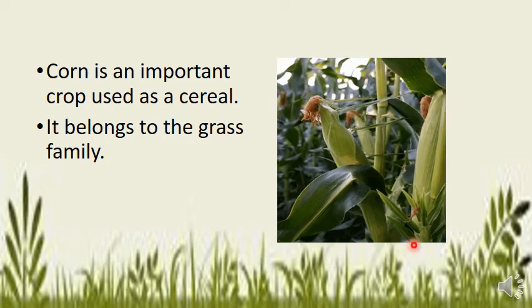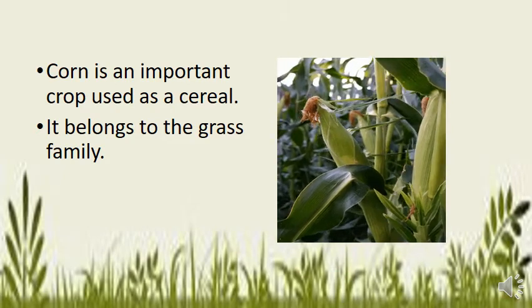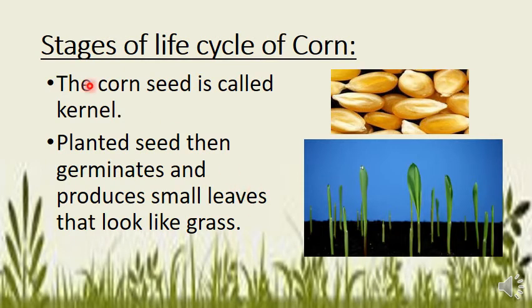Now let's discuss the stages of a corn. These are the stages or life cycle of a corn. The corn seed is called kernel. When the seed is planted, it germinates and produces small leaves that look like grass.